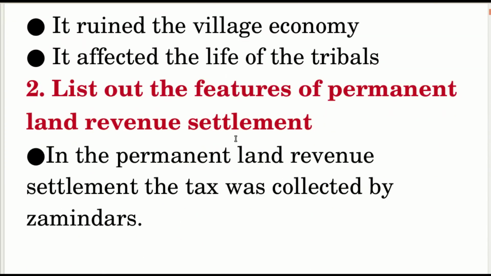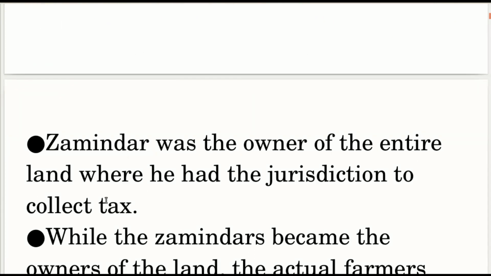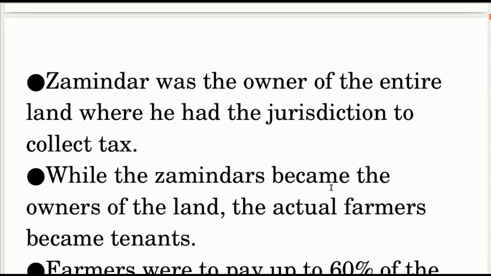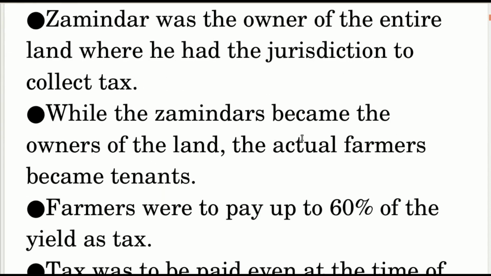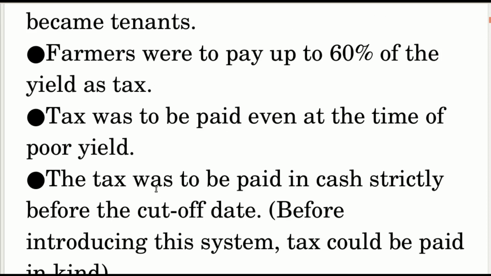List out the features of the permanent land revenue settlement. In the permanent land revenue settlement, the tax was collected by Zamindars. The Zamindar was the owner of the entire land where he had the jurisdiction to collect tax. While the Zamindars became the owners of the land, the actual farmers became tenants. Farmers were to pay up to 60% of the yield as tax.